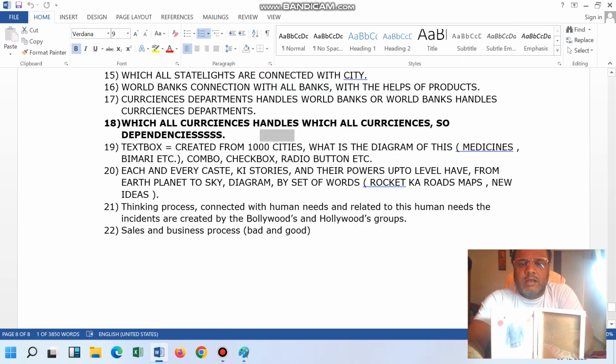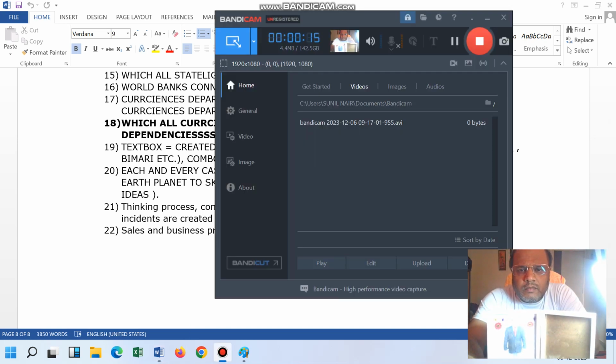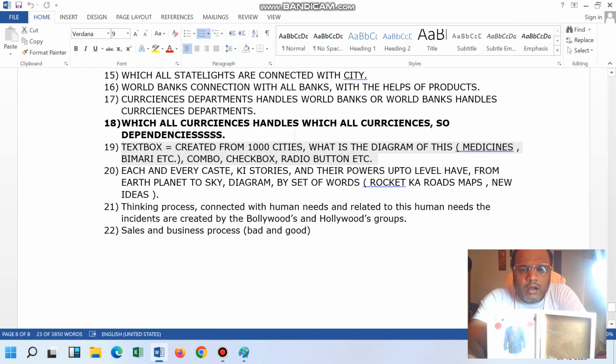Here basically we are talking about one topic, that is currency dependency. In this currency dependency, we are talking about one topic, that is ideas. Ideas means view basically. That example we have already taken from that potato and tomato example, that we eat in vegetables basically, in sabjis, that tomato and potato.